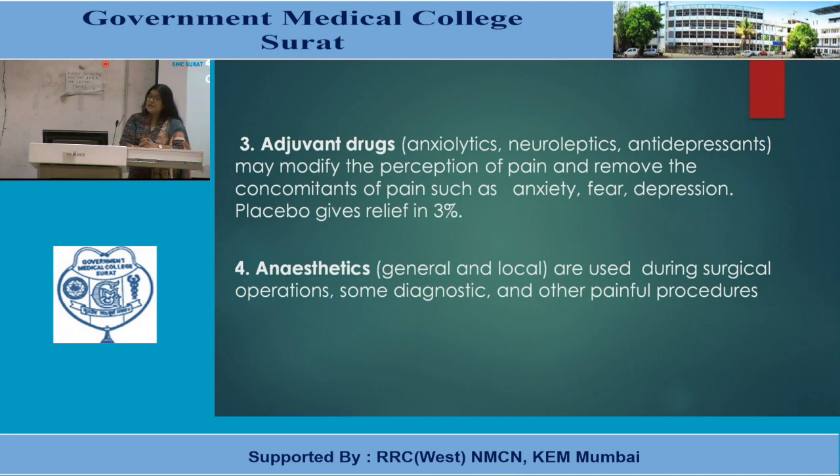Next category, anesthetic agents. You must know general and local anesthesia. Why do we use anesthesia during operations, large or small ones? Because we want to avoid the pain sensation or the reflexes because of pain sensations during procedures. So they are also one of the pain removing agents.